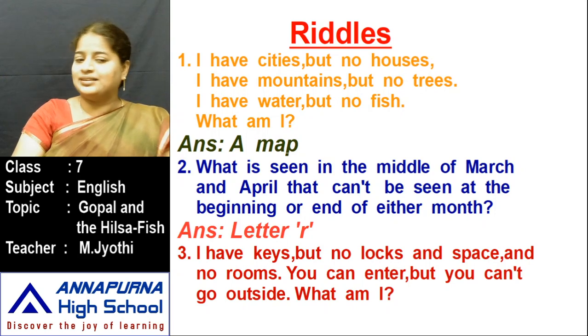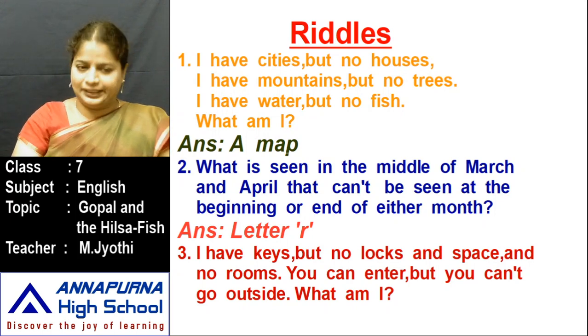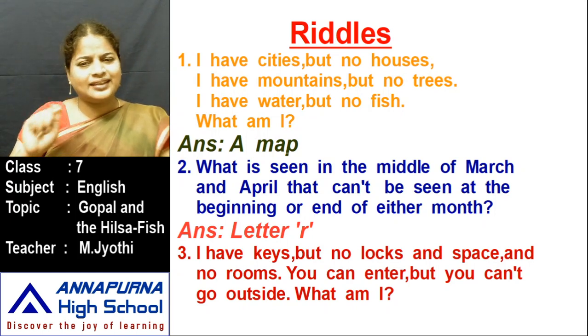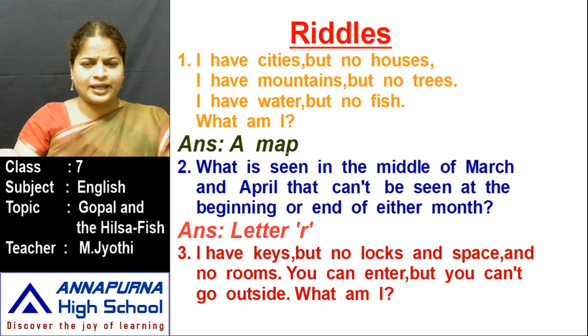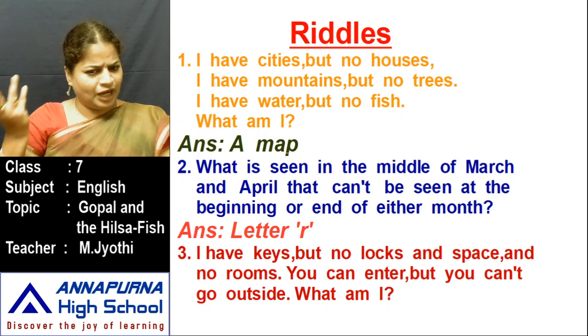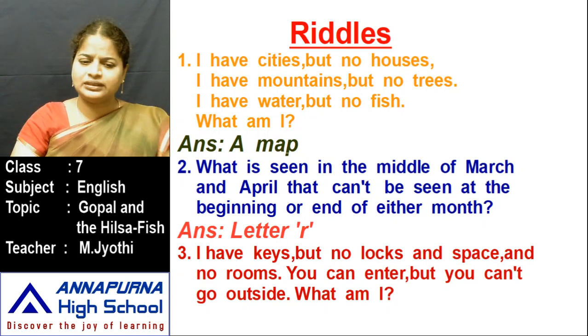I have keys but no locks and space and no rooms. You can enter but you can't go outside. What am I? I have keys but no locks and space and no rooms. You can enter but you can't go outside. You think that if there is a key, definitely there will be a room, there will be some space. But here we have no locks and space and no rooms. We can enter but can't go outside.